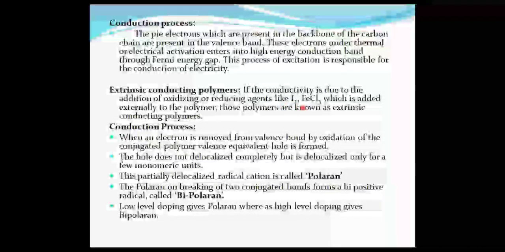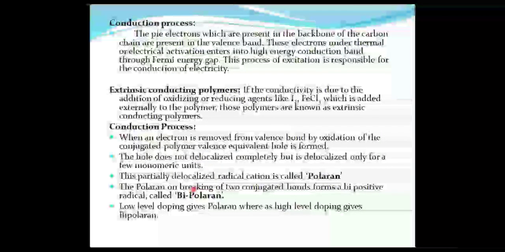When you add the Lewis acid as well as the Lewis base, what will happen? The conduction process is further increased. The process of adding an impurity to the polyacetylene, or to polyaniline, is known as the extrinsic conduction process. In the extrinsic conduction process, we get polaron formation as well as bipolaron formation. I think it's very clear, right? Next.